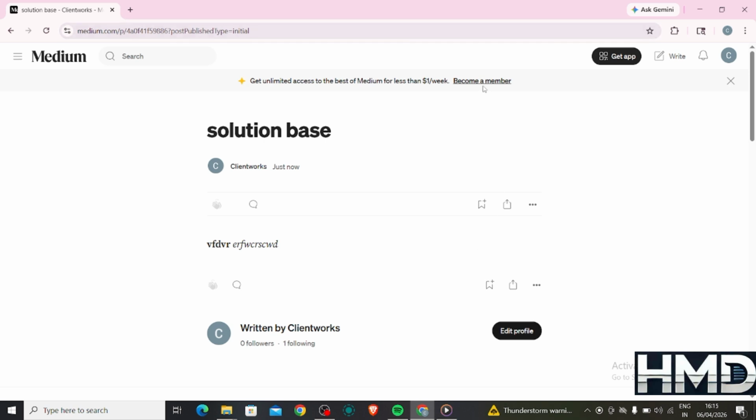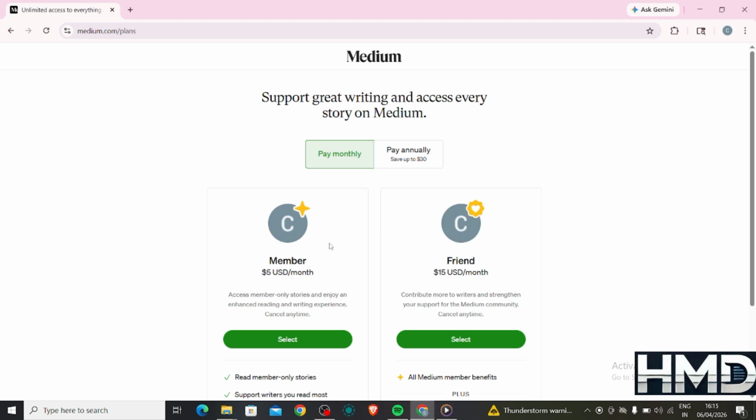In this tutorial, we learned how to start writing on Medium by creating an account, writing and formatting an article, adding tags, and publishing it. With practice and consistency, you can grow your audience and even earn from your writing.